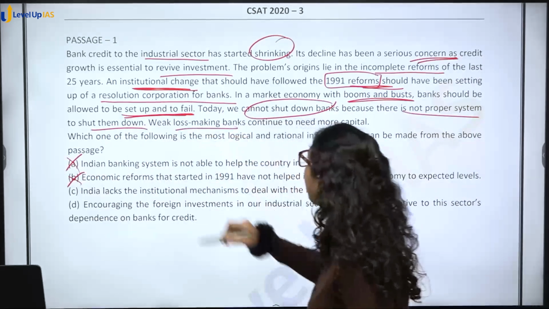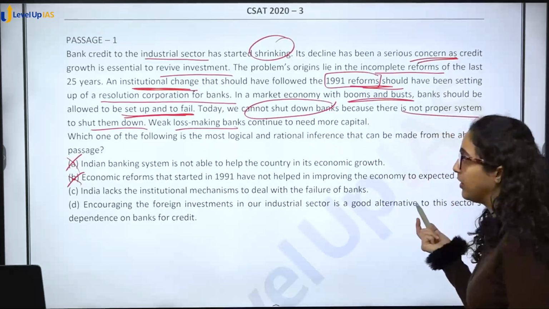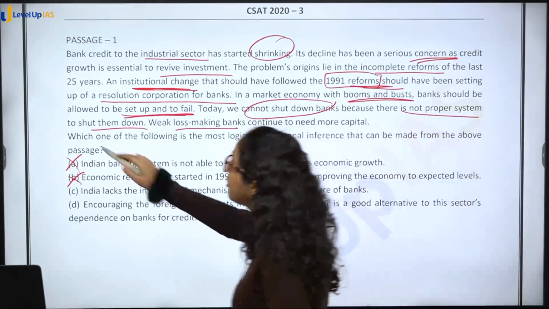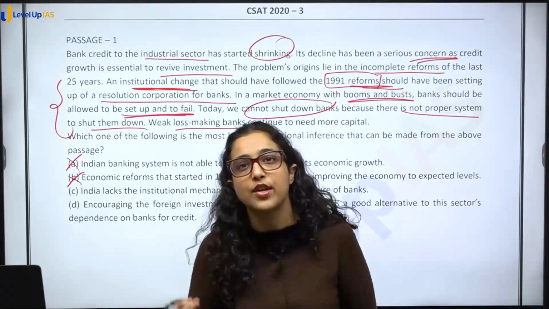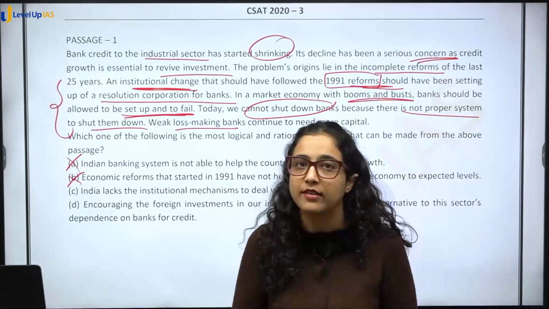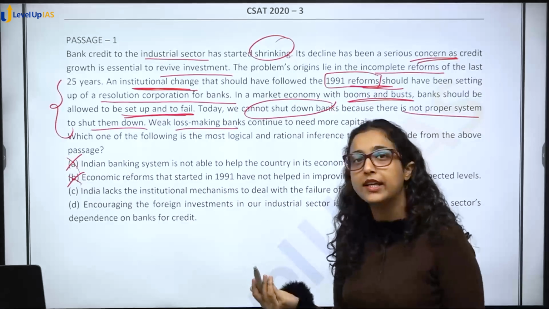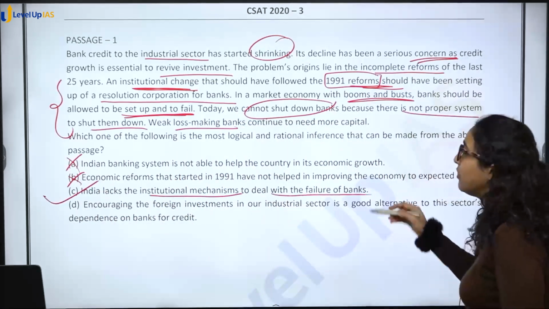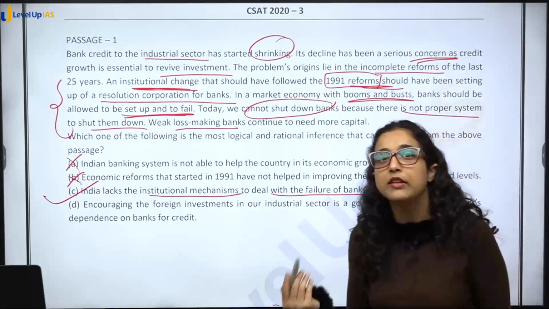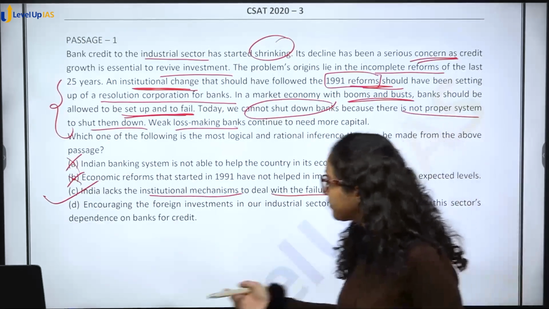Weak loss-making banks continue to need more capital, right? So again, what we are talking about, more than half of the passage, we are talking about shutting down of banks, failures of banks, and so on. So it is clear that we are talking about this. India lacks the institutional mechanism to deal with failure of banks. Option C is very much clear from this.